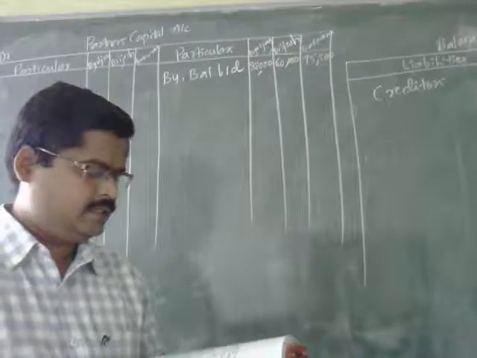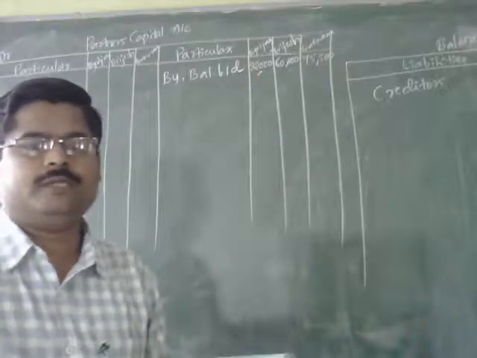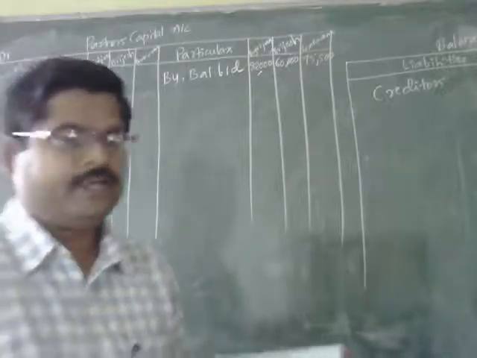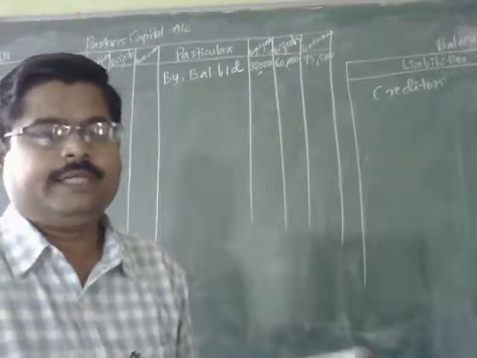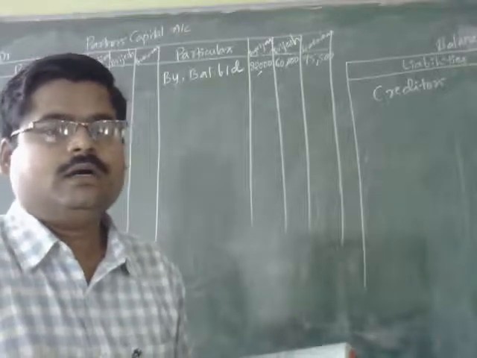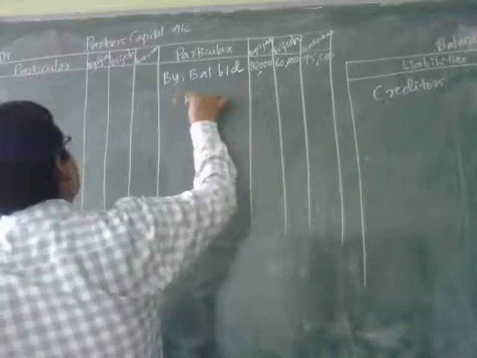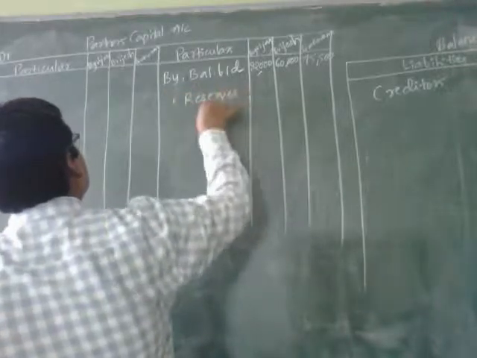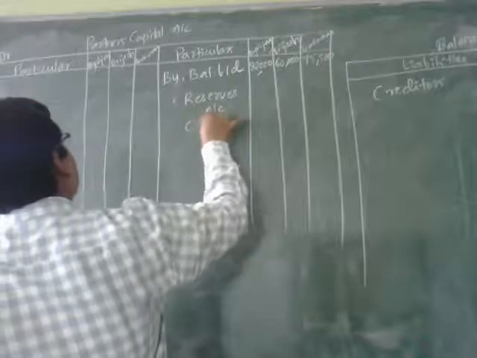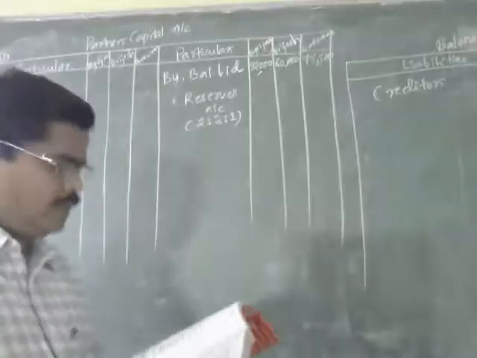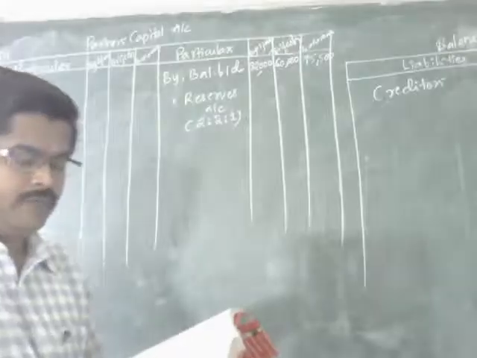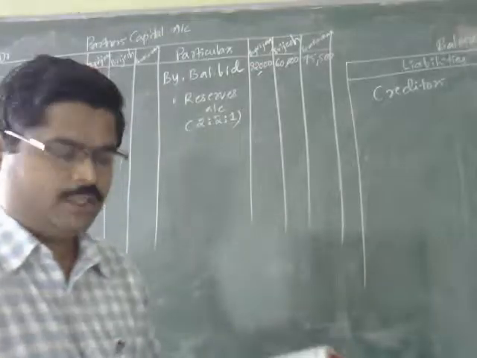Now the next item is reserves. Reserves are amounted to rupees 18,500, and their profit sharing ratio is 2:2:1. In that ratio we are going to distribute the reserves. 2:2:1 will be the profit sharing ratio, and total amount of the reserves is 18,500. 2 by 5, 2 by 5 and 1 by 5 is going to be distributed.